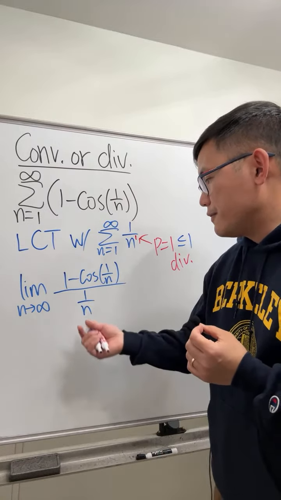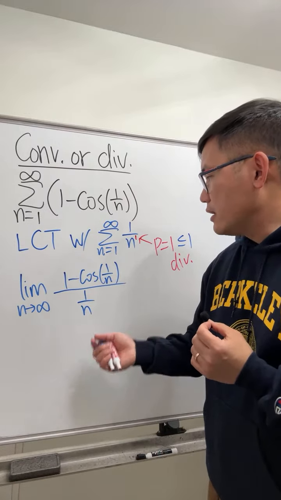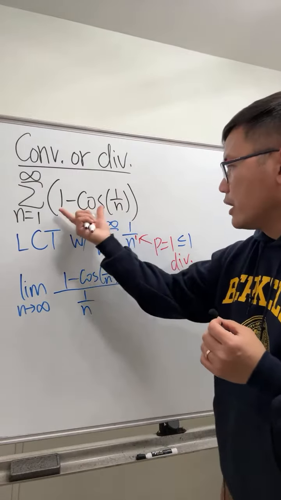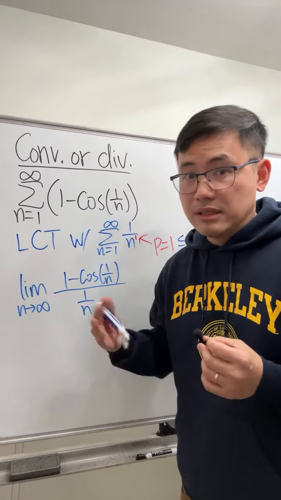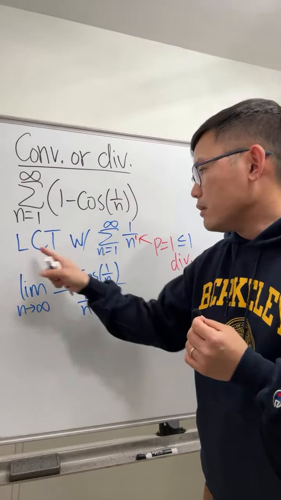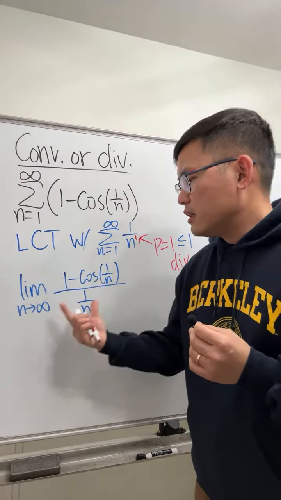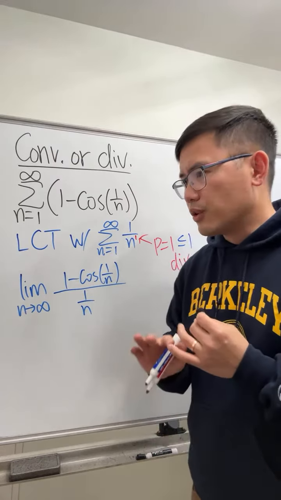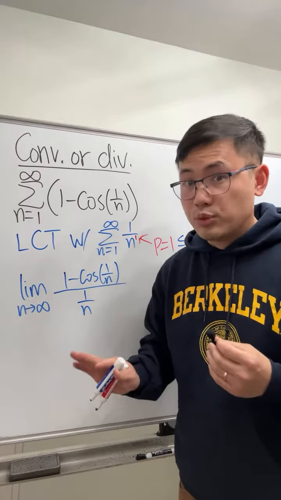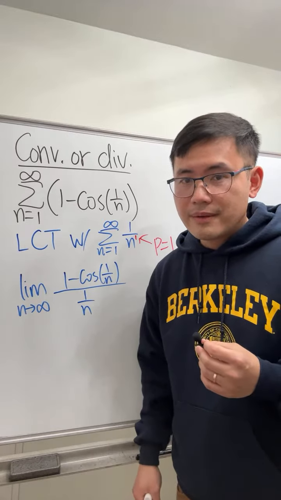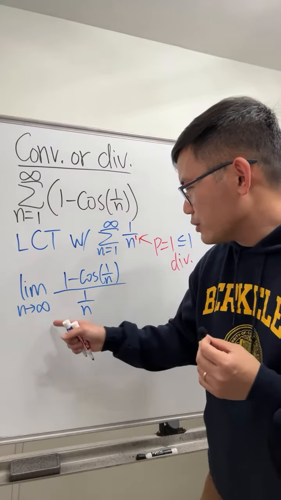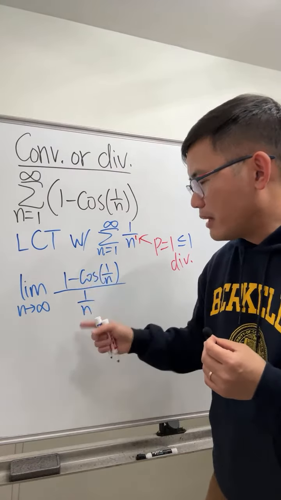If it's a finite number, then we can say that they both have the same conclusion. This diverges, so we can also conclude that that diverges. But keep in mind, when we do the limit comparison test, this limit should be a positive finite value, right? So not infinity, no zero either. So let's see. Take the limit as n goes to infinity. The top is 0. The bottom is also 0.